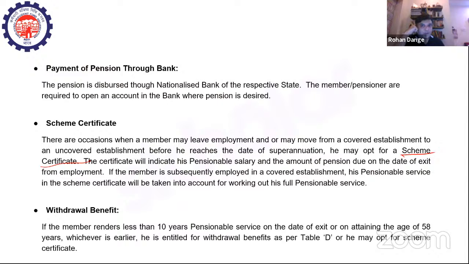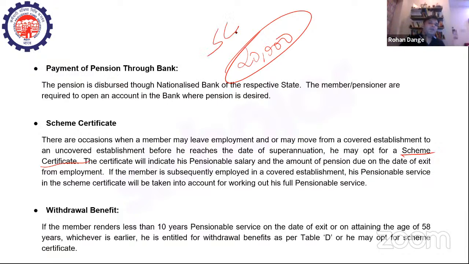So what does this certificate do? The certificate actually signifies the pensionable salary which I'm supposed to get, and the amount of pension which is due to me on the date of exit from employment. Suppose on the date of exit from my employment, I'm eligible for 20,000 rupees as pension. My scheme certificate will identify that amount.